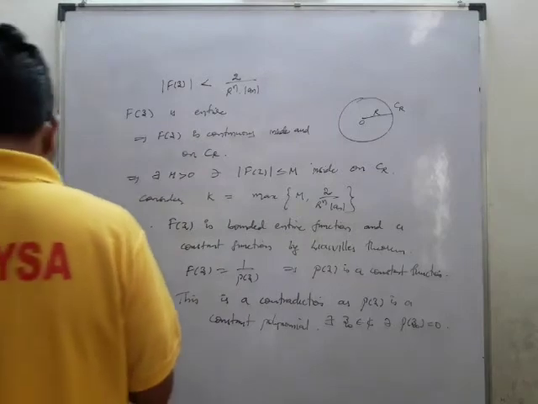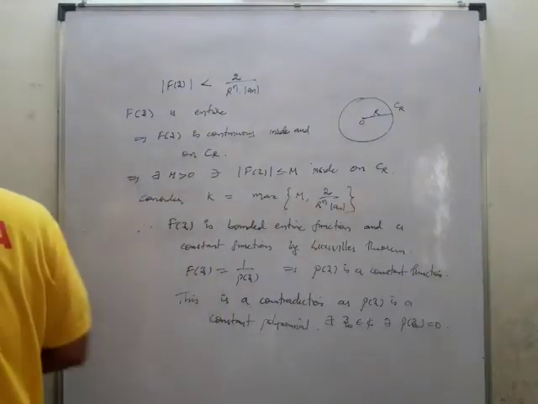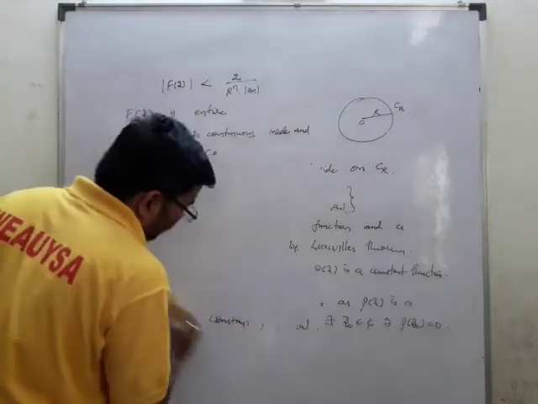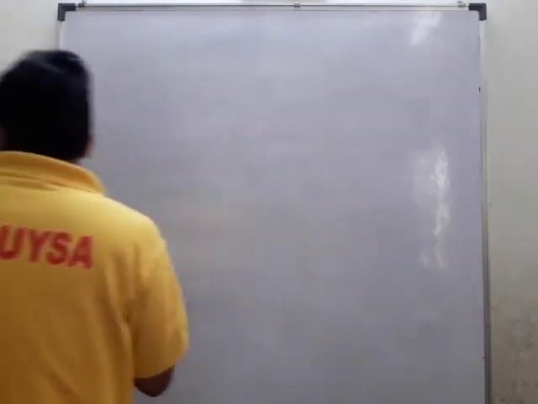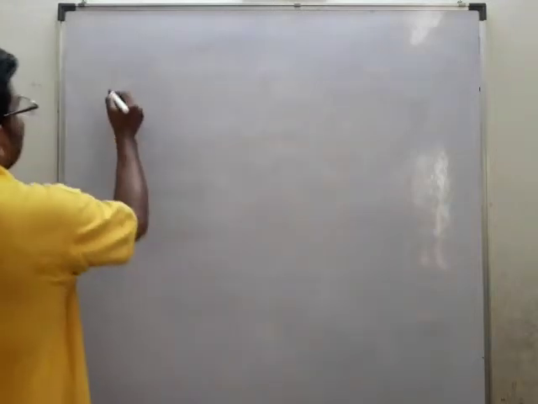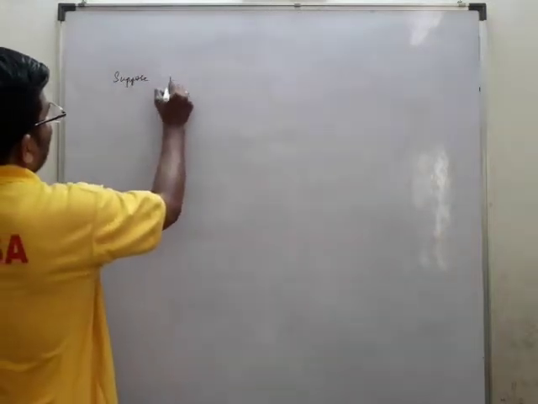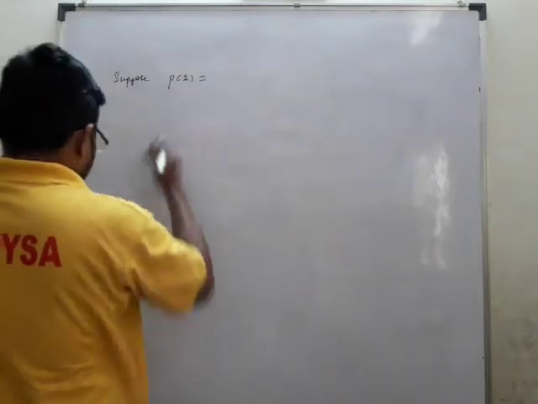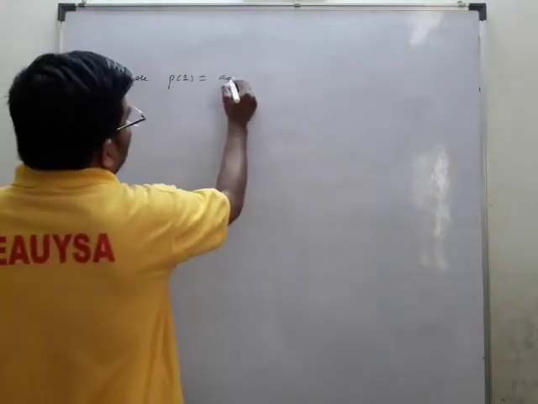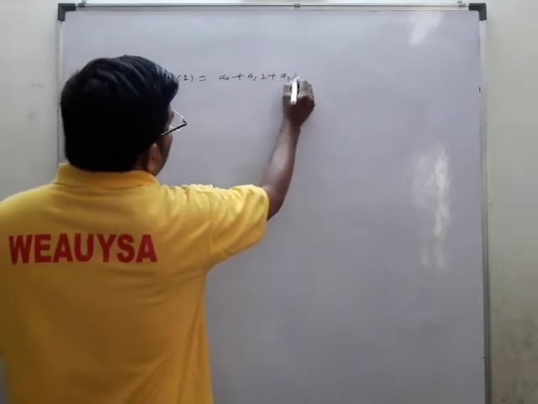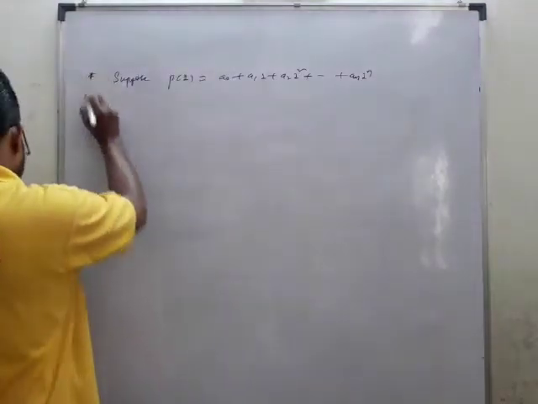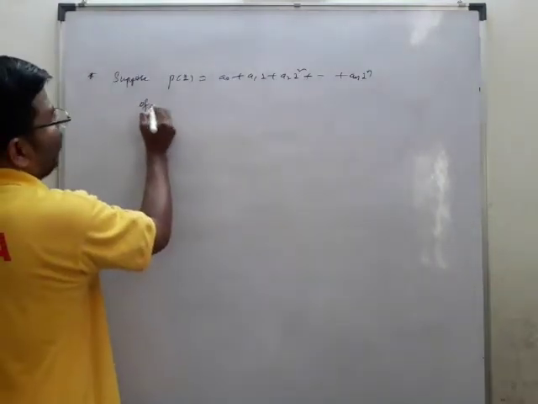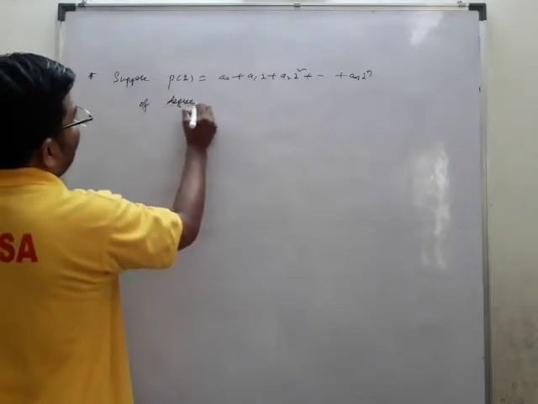Now next we will go for another important point regarding this polynomial. We will take P of z as a polynomial, but how you got that polynomial, we'll try to find out in this manner. Suppose P of z is equal to a0 plus a1 z plus a2 z square plus and so on, an z power n. Now this is what we have, P of z, a polynomial of degree n.